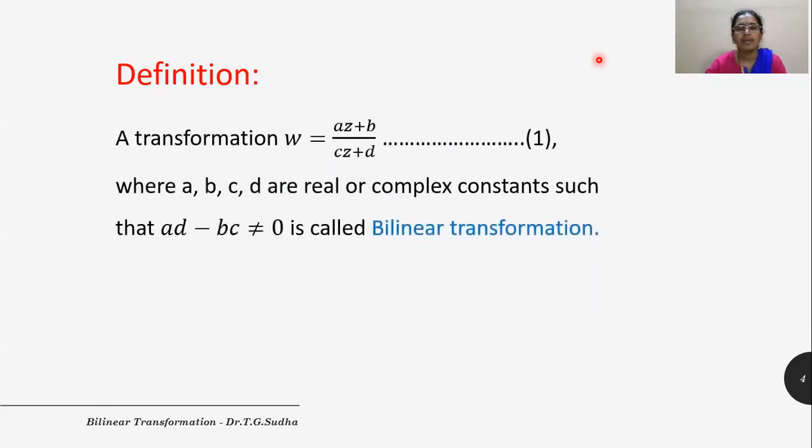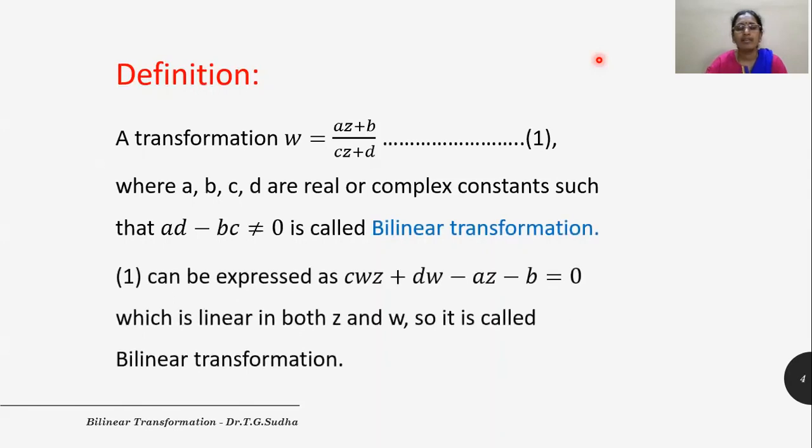A transformation W = (AZ + B)/(CZ + D), where A, B, C, D are real or complex constants such that AD - BC is not equal to 0, is called a bilinear transformation.